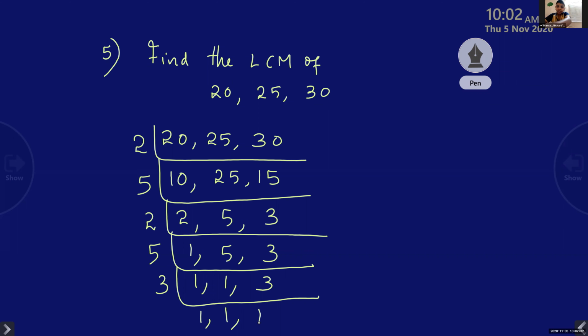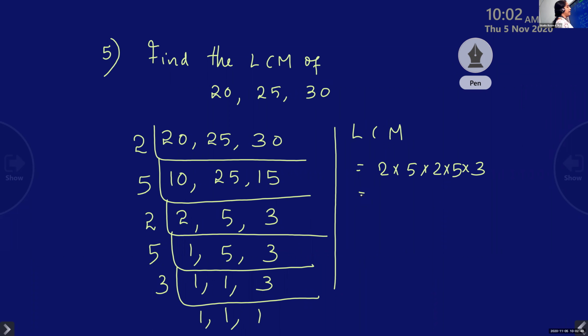Can you do the LCM? Now do the LCM. LCM equal to 2 into 5 into 2 into 5 into 3. 2 into 5 is 10, right? Then again one more 10: 2 into 5 is 10. This is 10 and this also 10, and 3. What is the answer, children, now? 300.